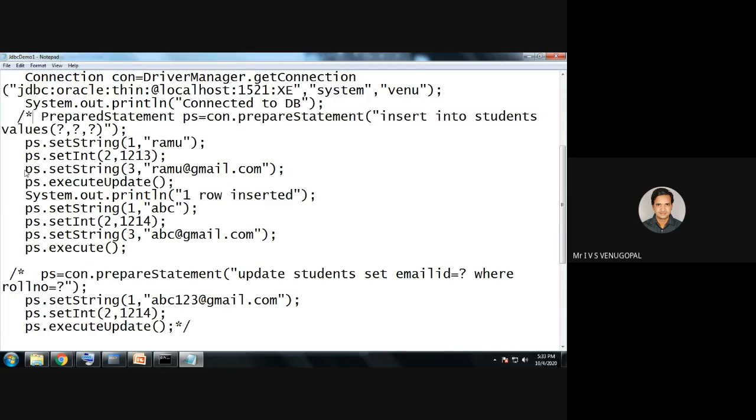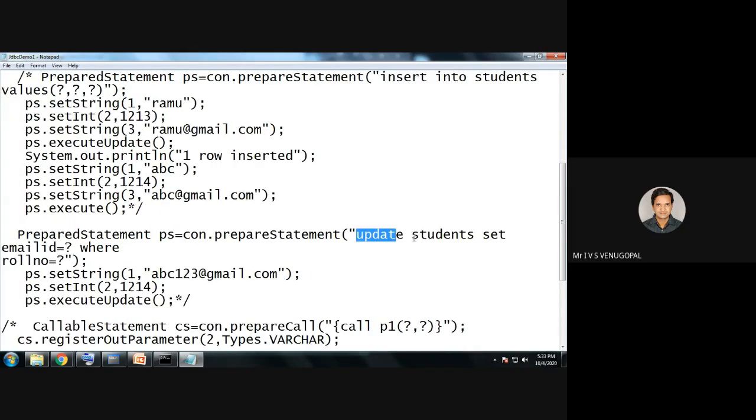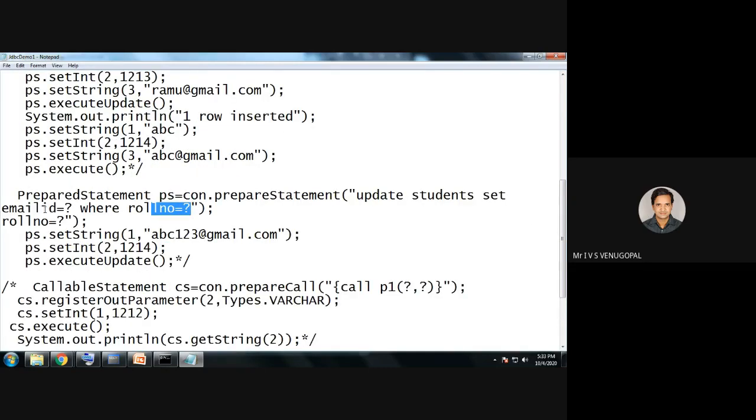I'll put in comments. Here I will write. So now I need to update. Update table name, students table, set email ID. I want to set the email ID to some value where the roll number is passed. So this is how you can issue the precompiled SQL query.